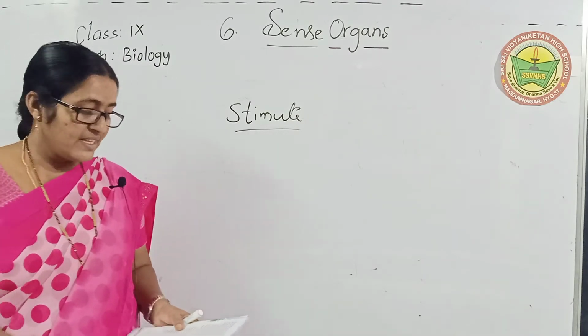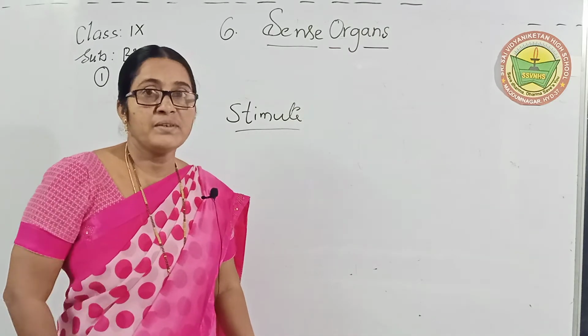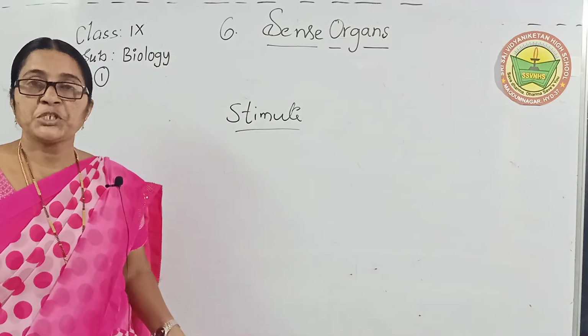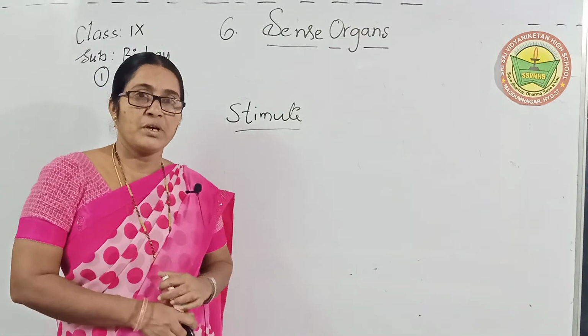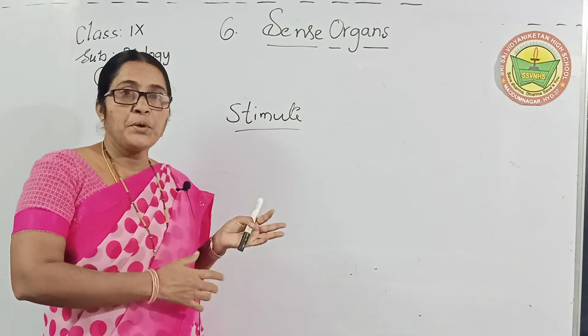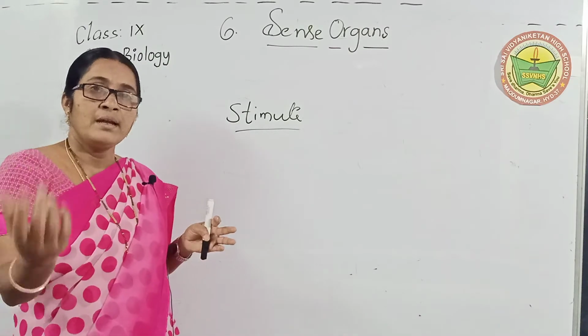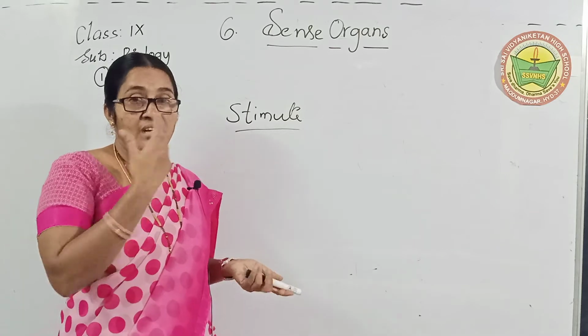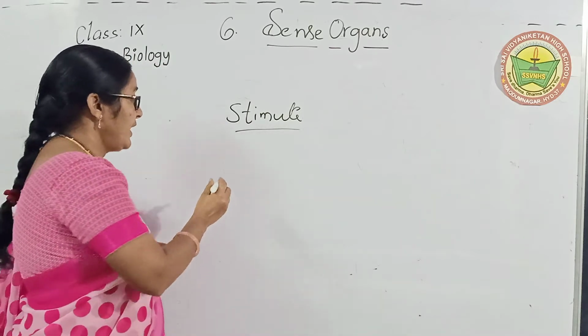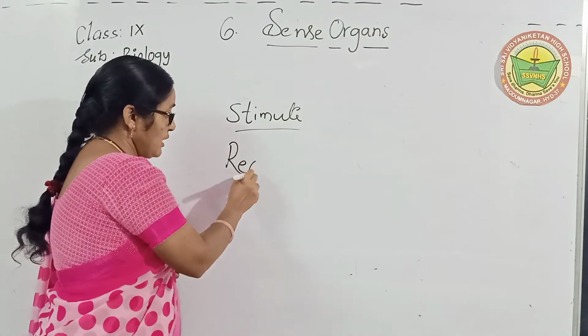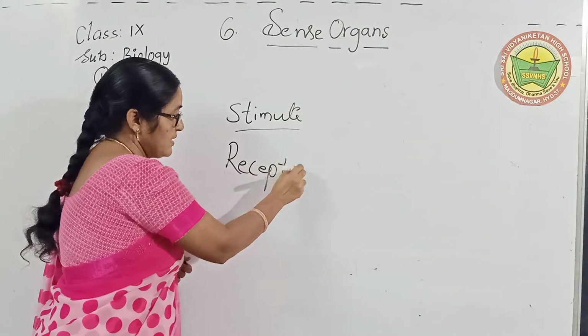They are called receptors. Whenever stimulants are there in our body, the information passes by nerves, and those which receive it are called receptors.